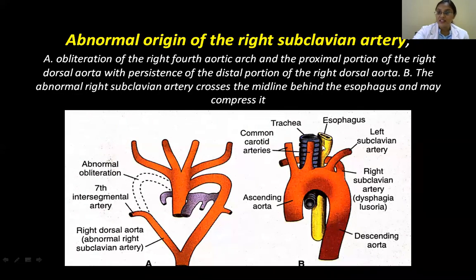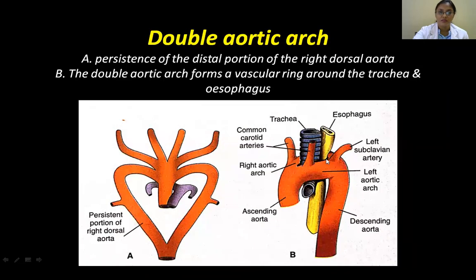And where does the recurrent laryngeal nerve run? Here, the tracheo-esophageal groove. This is one of the very important things we should remember. So this right subclavian artery is going like this. So there are chances that it can compress the esophagus. Again, even double aortic arch also. You can see they're forming a vascular ring around. So difficulty in swallowing and in breathing.